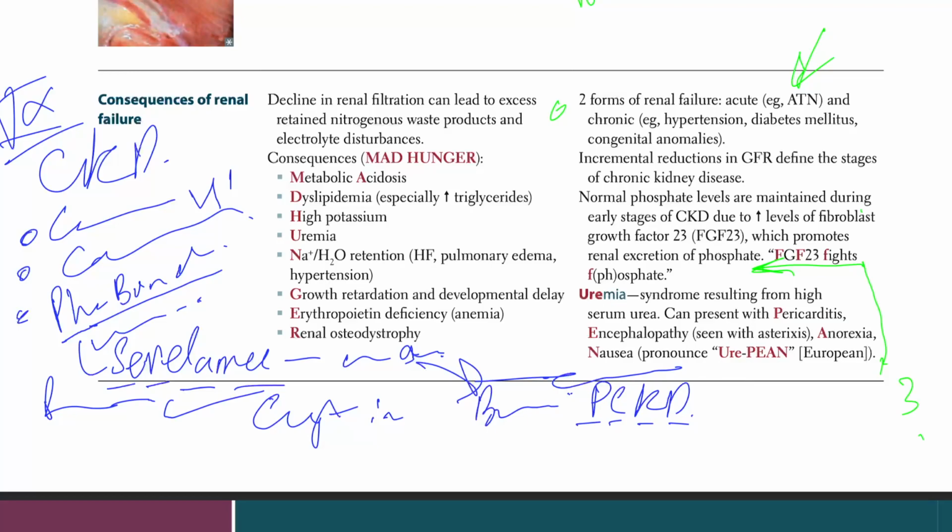And cyst in the shrunken kidney is seen in chronic renal failure. That's just to memorize, an easy way. So that's all we have for renal failure and renal failure consequences.